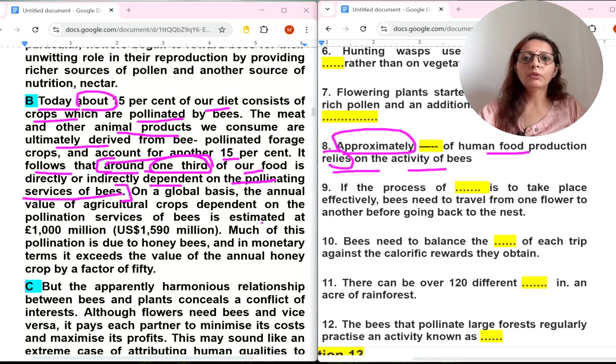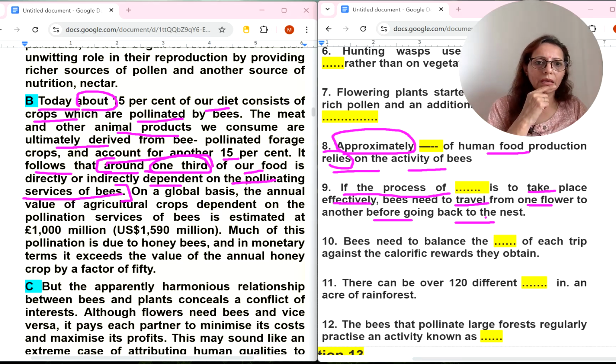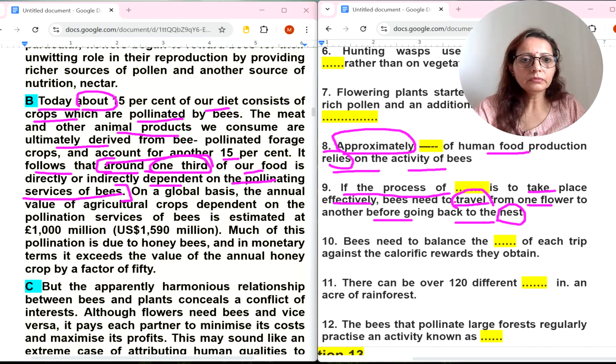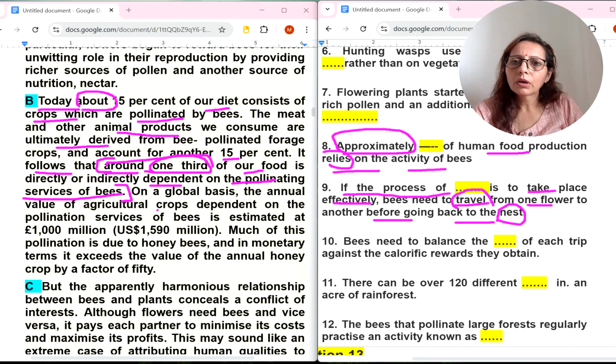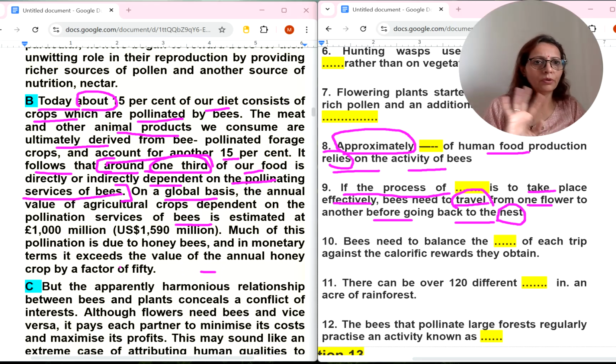Okay, now ninth number. If the process of dash is to take place effectively, bees need to travel from one flower to another before going back to the nest. Okay, travel word I will mark, and nest also. Let's find this nest and travel, and they may use other words also. Let's find travel. On a global basis, the annual value of agricultural crops dependent on the pollination services of bees is estimated at this much. Here there is no nest and travel kind of thing. Let's move to the next paragraph.